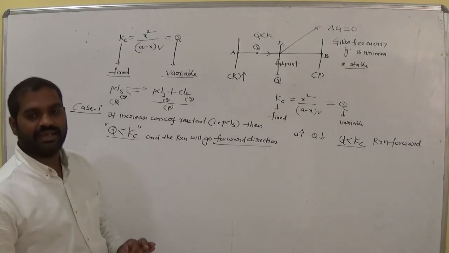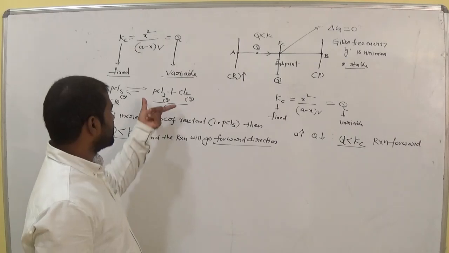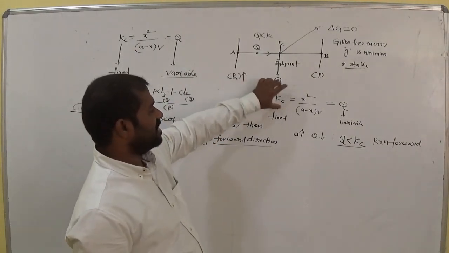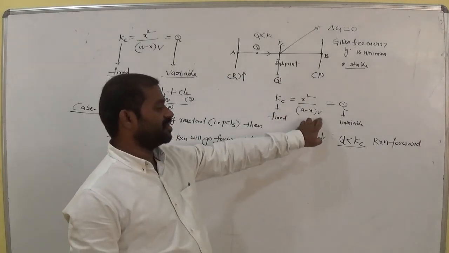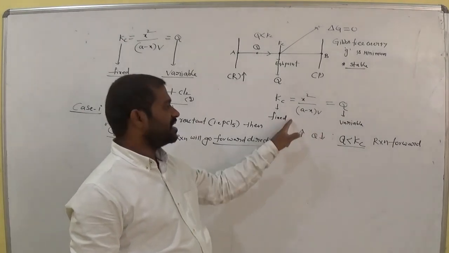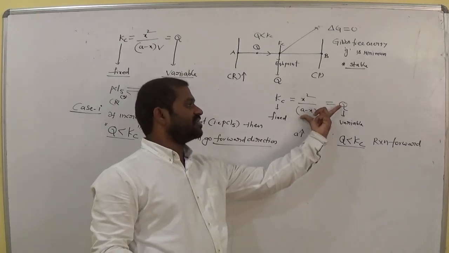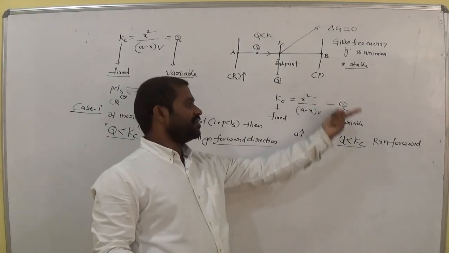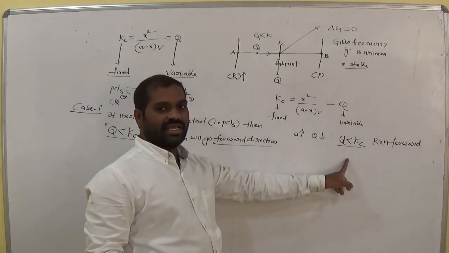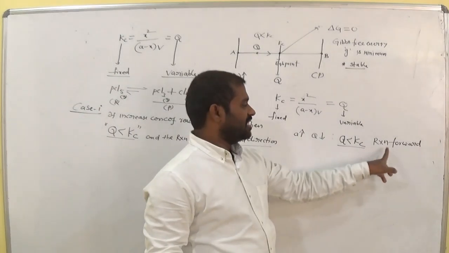Is it clear? In the case of delta n equals positive, I would like to take one example regarding that, to express the Kc and Q relation. Here we have x square by (a minus x) into v, where v is in the denominator. So when we increase the concentration of the reactants, the value of Q decreases. Why? Because the two are inversely related, A increases, Q decreases. The Kc value is fixed. When comparing these two values, Q is very less, or not. Is it clear? So simply, when Q is less than Kc, the reaction is forward.